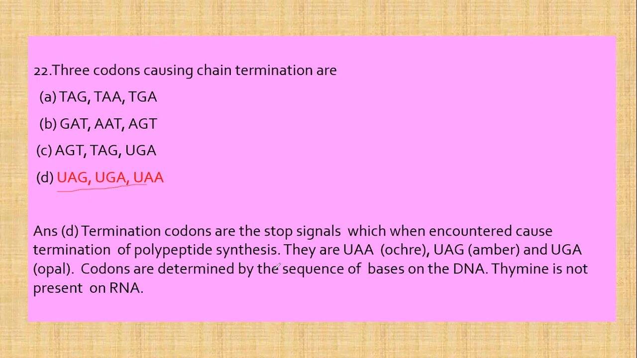Now, termination codons. What are these termination codons? This we should understand, that these termination codons are known as stop signals. And these stop signals, when encountered, cause the termination of polypeptide synthesis. They are usually UAA, which is known as ochre, UAG, which is known as amber, and UGA, which is known as opal. So these codons are determined by the sequence of bases on the DNA. So the correct option is D.